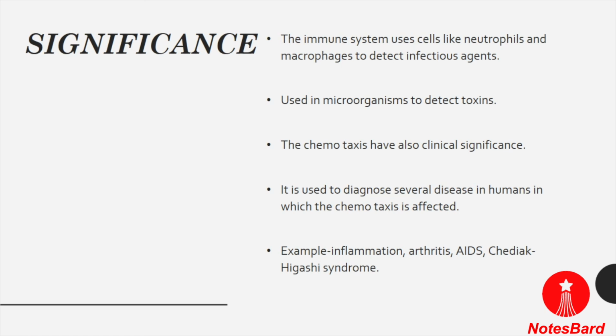Besides animals, there are several plants where chemotaxis also has significance. Plants use chemotactic movement in the process of pollen grain movement. With the help of chemotaxis, the pollen tube moves towards the ovule, the stigma attracting the pollen grains, to complete the fertilization process. So basically these are the significances of chemotaxis and chemotactic movement.